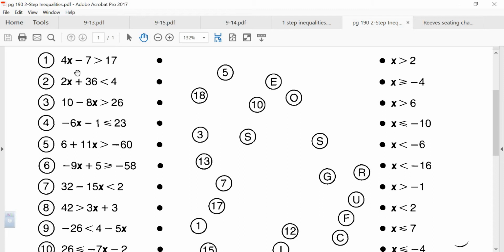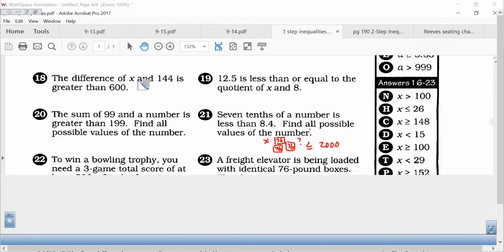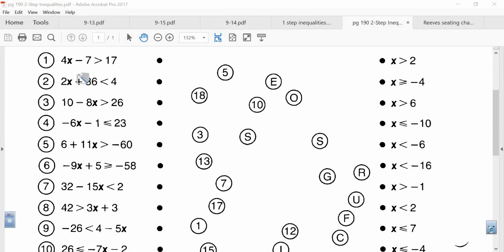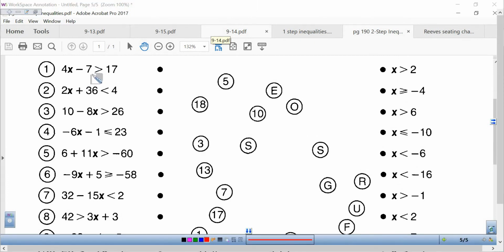For example, number 1, 4x minus 7 is greater than 17 says we're going to multiply a number by 4, subtract 7, and then when we're done, we want it to be greater than 17. So here's what we've got to do. We're going to do the inverse operations in the opposite order. Since they multiplied by 4 and then subtracted 7 and got that result, the first thing we're going to do, working our way backwards, is add 7 to both sides.